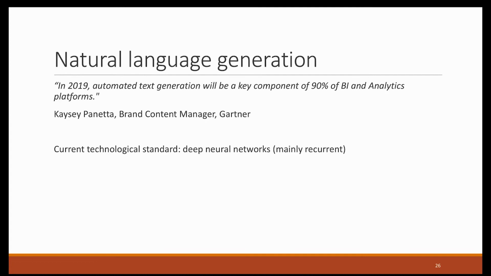Gartner says that in 2019, automated text generation will be a key component of 90% of business intelligence and analytics platforms. So this demonstrates that automated text generation has matured enough, maybe not to the point that it can replace human writers, and maybe this will never happen, but it has matured enough that it can actually be very helpful in many settings. This technology is usually implemented through deep neural networks, usually recurrent or sometimes convolutional neural networks.